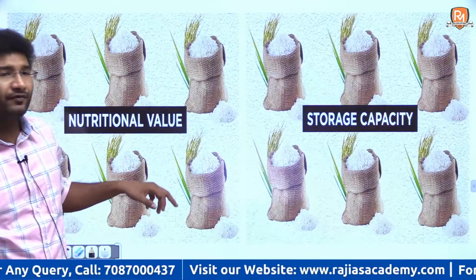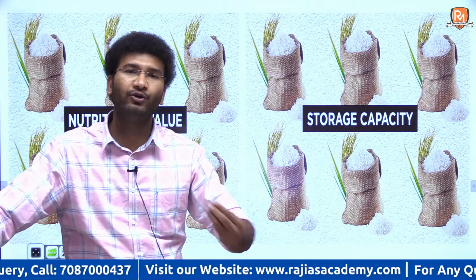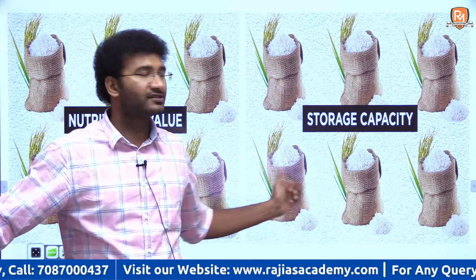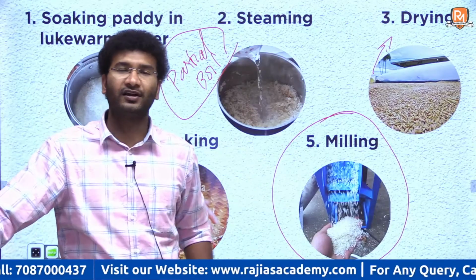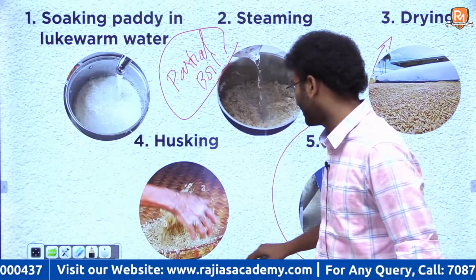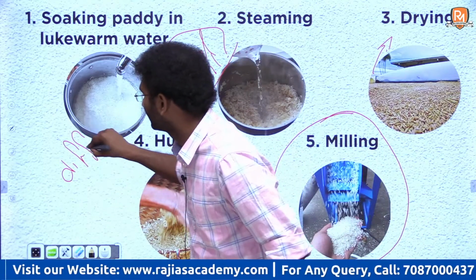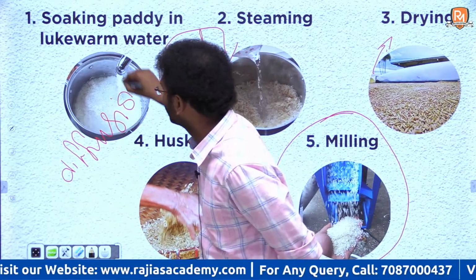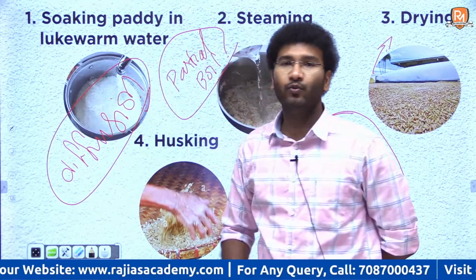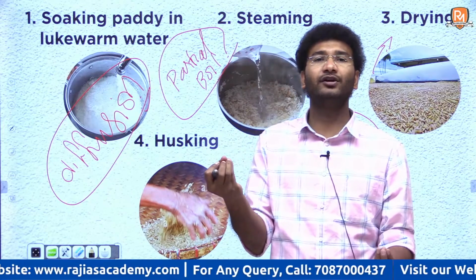So food fortification is also important. Fortification means you need to add more nutrients to the rice. This is one such process in which you can add nutrients to the rice. Now how are you adding nutrients to this rice? You are adding nutrients through the process of diffusion. ठीक है? Diffusion matlab movement of anything from higher concentration to lower concentration, that is called diffusion.